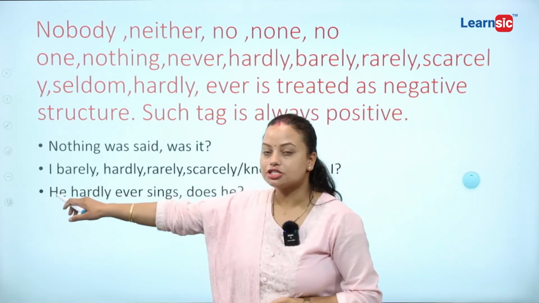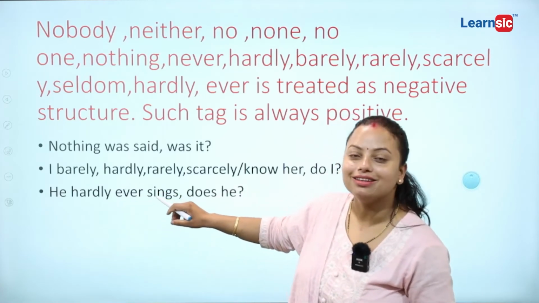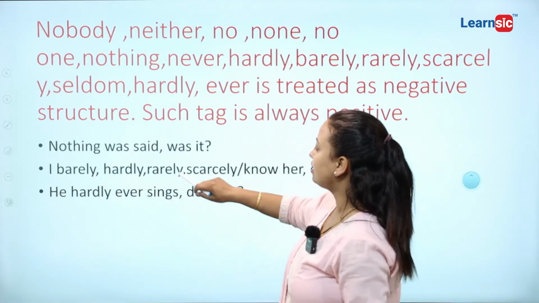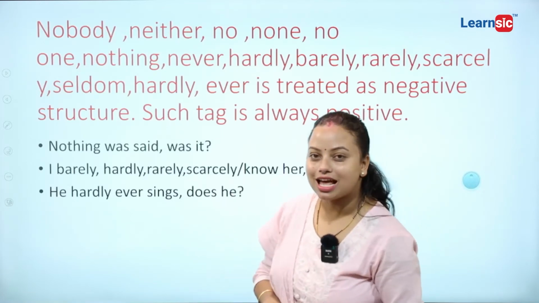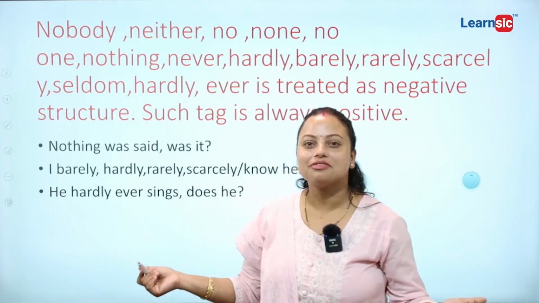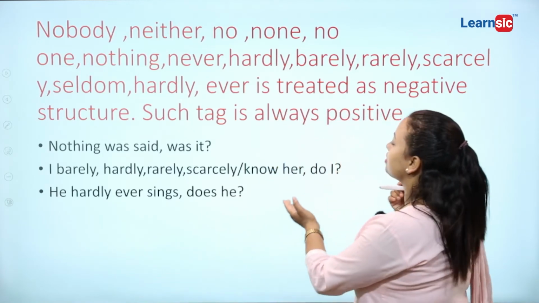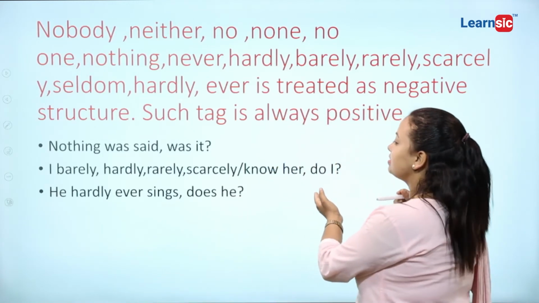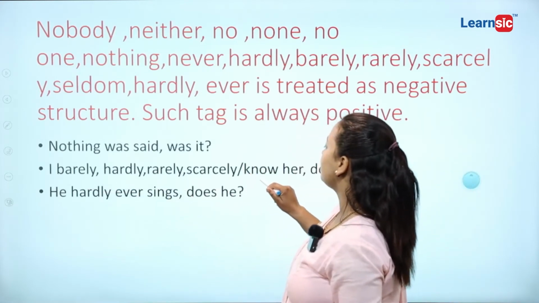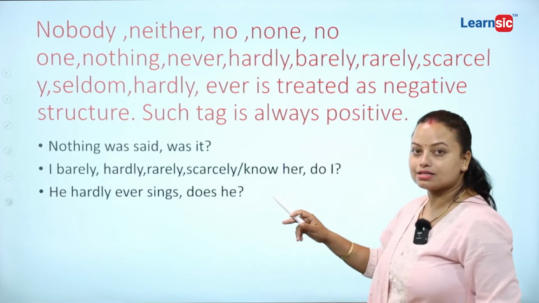That means the statement is already in negative form. If barely, hardly, rarely or scarcely comes, you need to understand the statement is in negative form. That's why you need to make your question tag positive. See the action verb here.